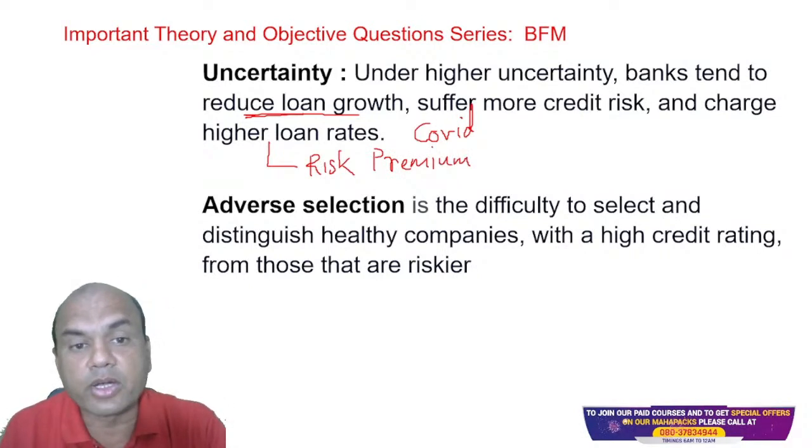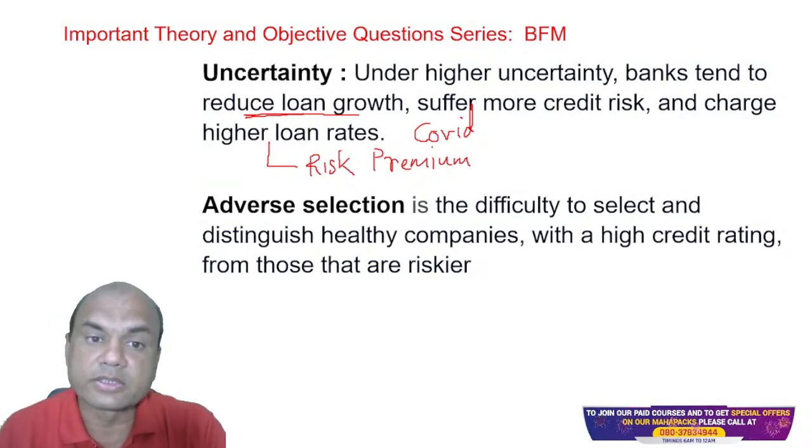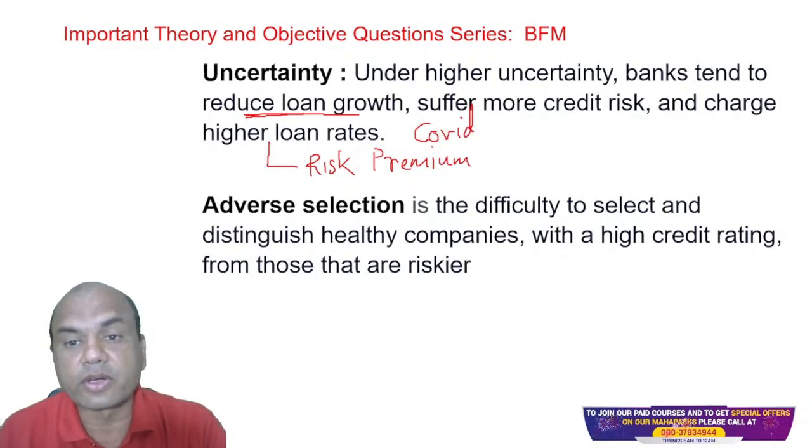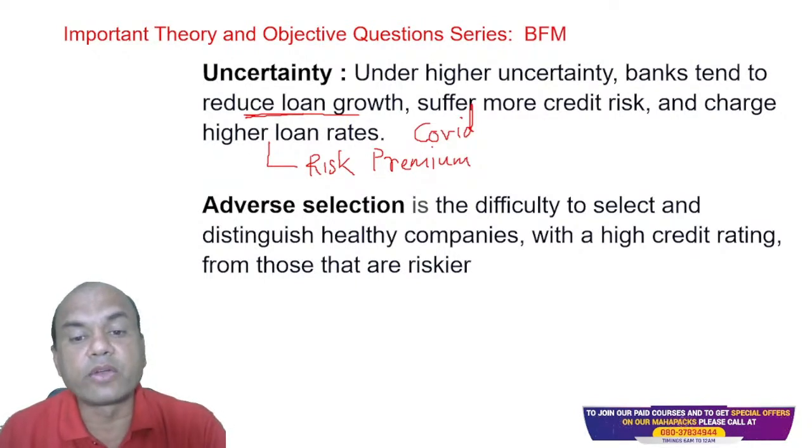So this is an important term under uncertainty. What happens to the banks during the uncertainty period? They reduce loan growth. Second, they suffer more credit risk, higher credit risk, and charge a higher rate of interest. Got it? Next is adverse selection.